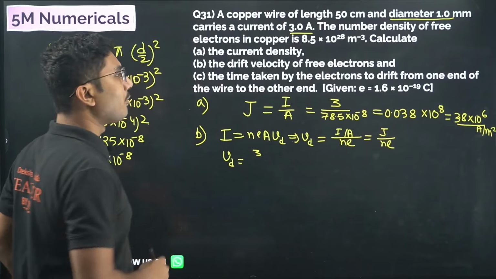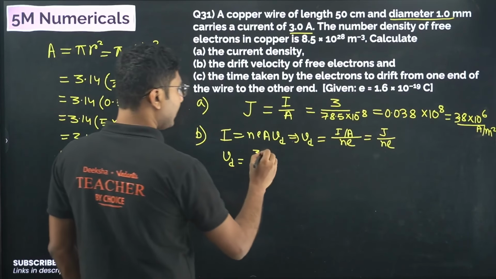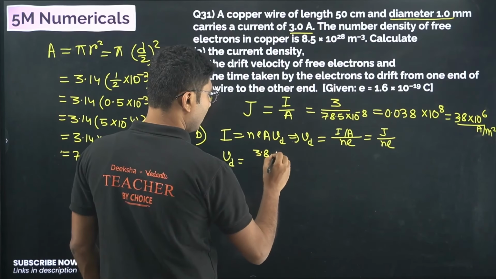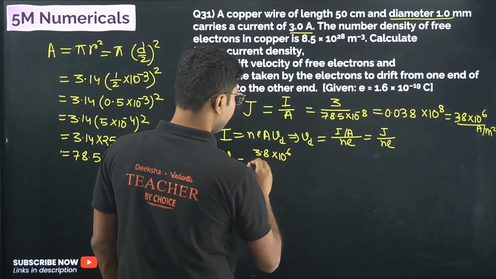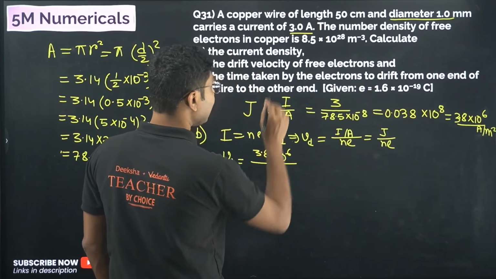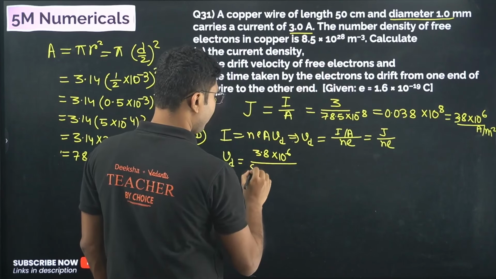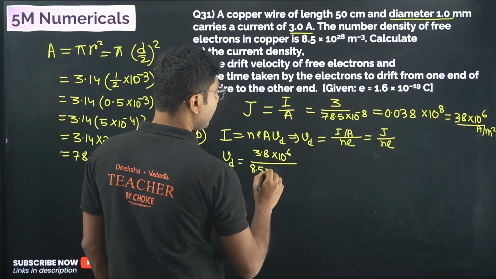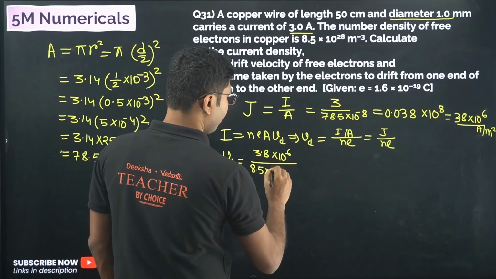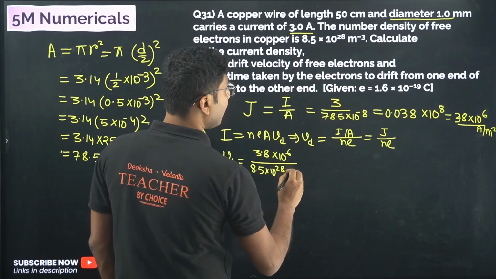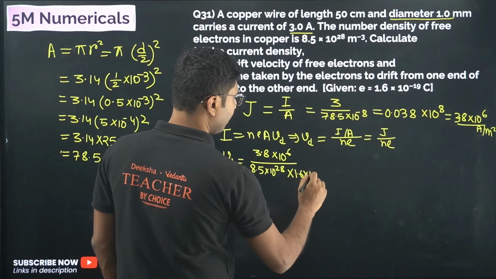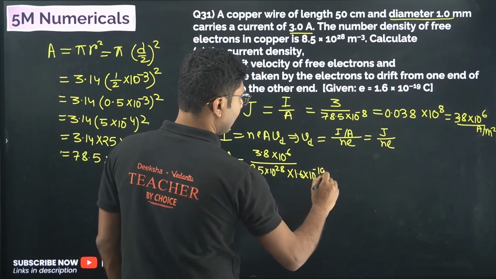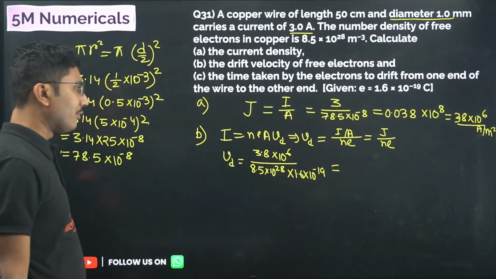So 3.8 into 10 to the power of 6 divided by number density of electron, which is given as 8.5 into 10 to the power of 28, into charge of an electron 1.6 into 10 to the power of minus 19. You will get some value. We will see the value in a while.